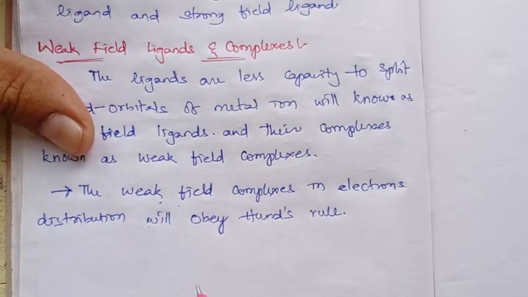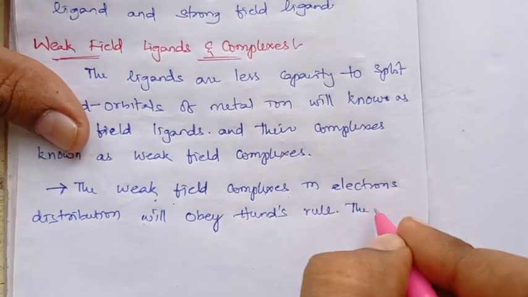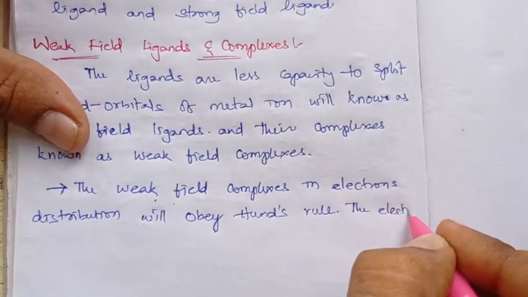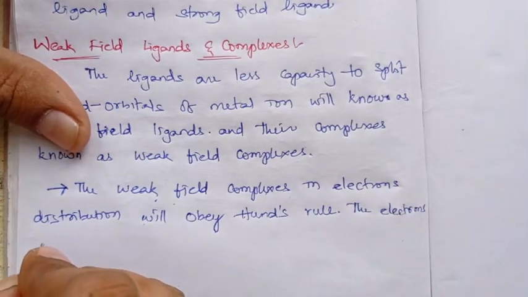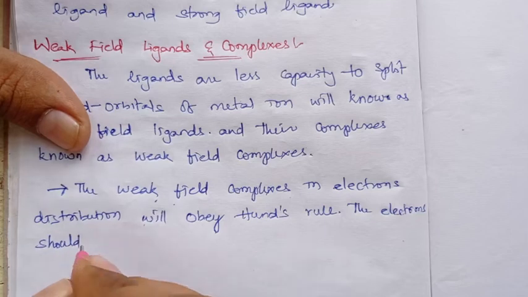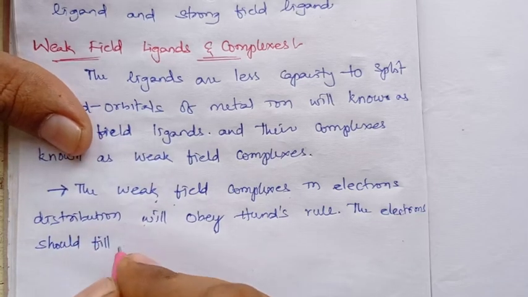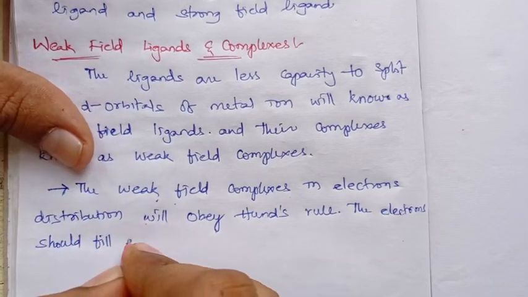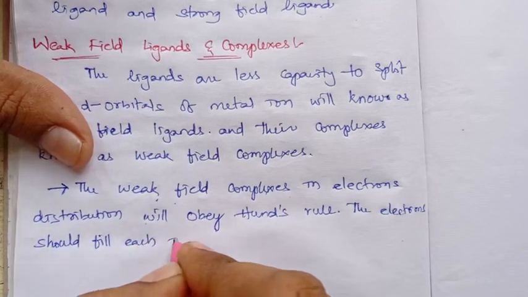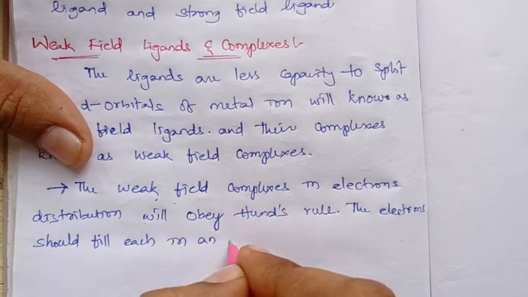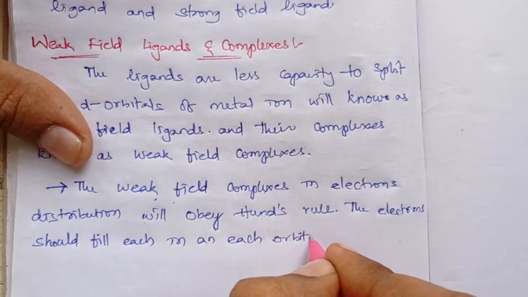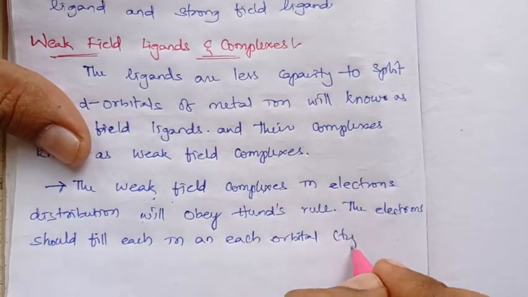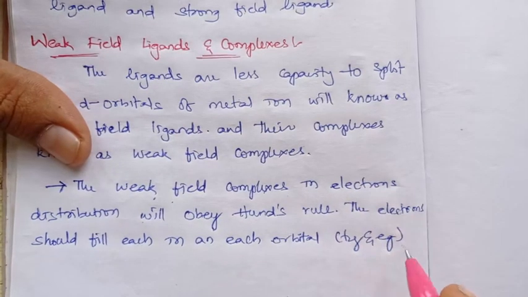In weak field complexes, the electrons should fill one in each orbital, that is, t2g and eg.